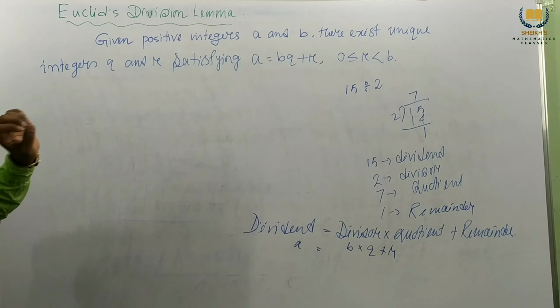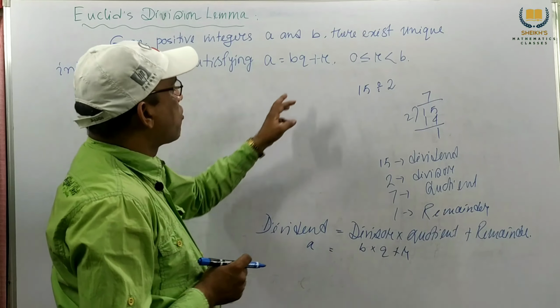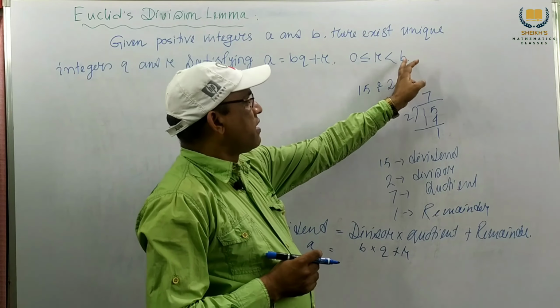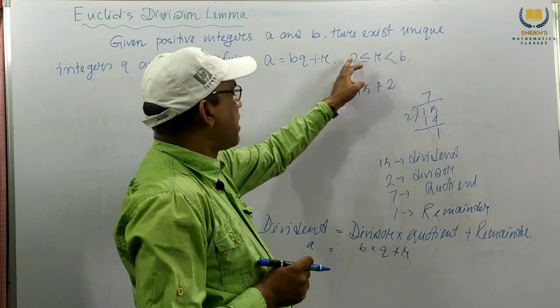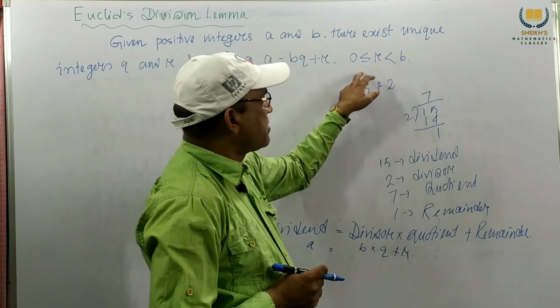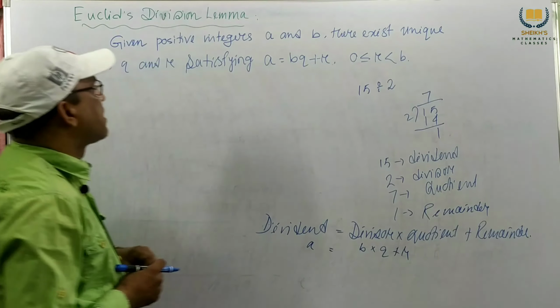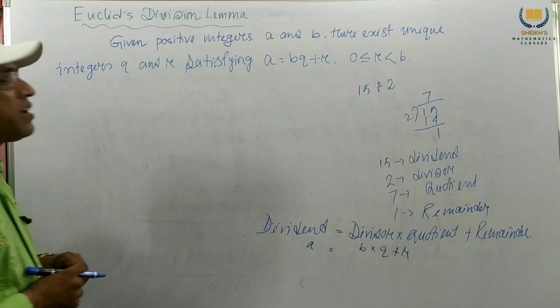So the remainder may be 0 also, but it cannot be greater than b. The remainder is always less than b, which is the divisor. This is our Euclid division lemma.